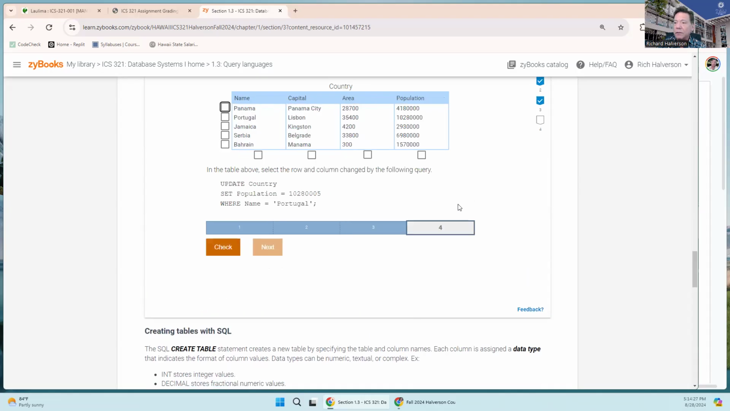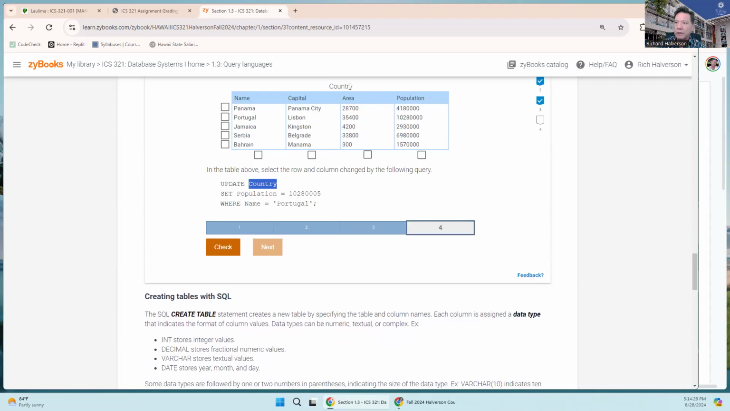All right, what's next? We're going to update country. We're going to set the population equal to that, where the name is equal to that. So let's find where the name is equal to that. Oh, here it is. And then we're going to change this population. We're going to change this number to this number, because that's the one for Portugal. That's the name equals Portugal. Okay, so I'm going to click on that.